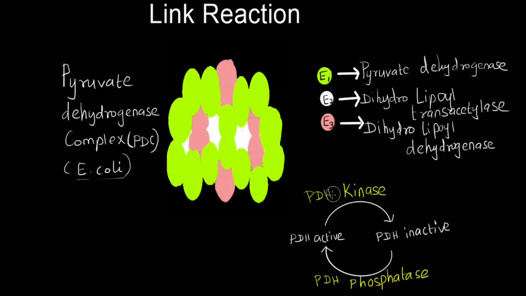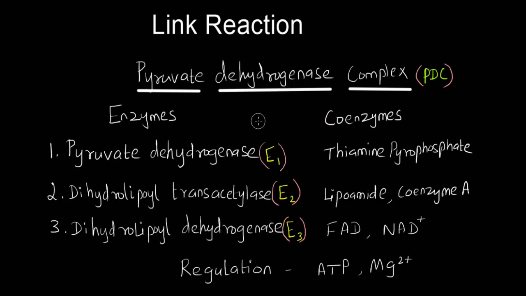PDH kinase, which is pyruvate dehydrogenase kinase, inactivates the enzyme E1 by adding phosphate. In such a case, the complex becomes inactive. When there is an energy requirement, the complex should become active. So, there is dephosphorylation of E1 by PDH phosphatase so that PDH becomes active, the complex becomes active, and the link reaction happens. Here I have listed out the enzymes and coenzymes that are present in the pyruvate dehydrogenase complex.